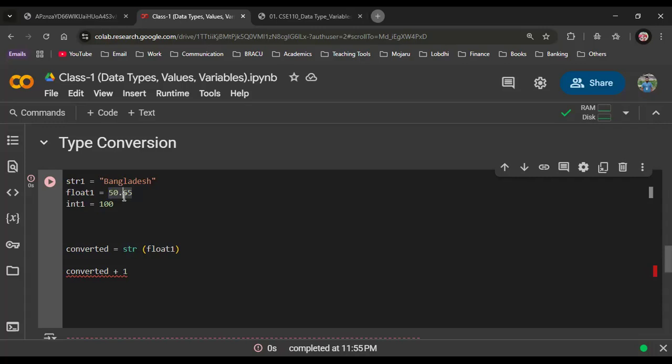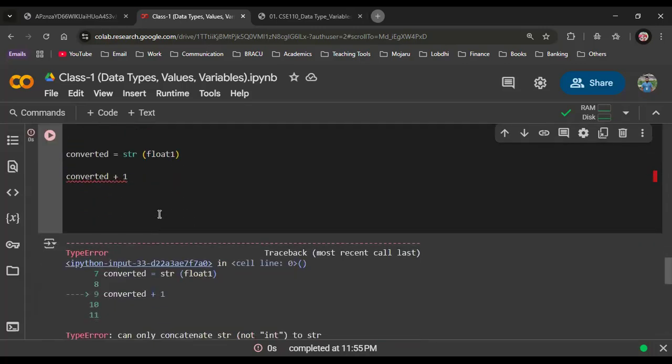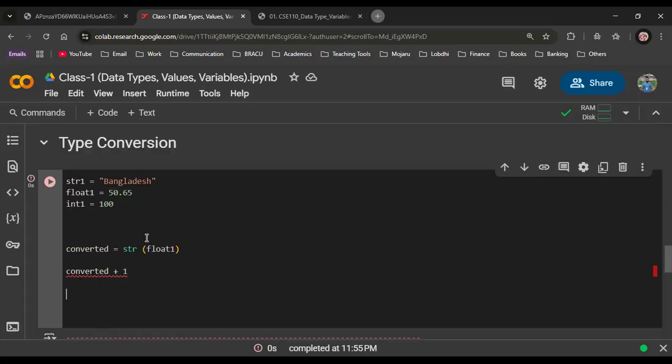It is simply a character, like a dot, like letters. So can a letter be added to a number? No way. That's why it has given an error. Have you understood this concept? This is very basic, but it must be understood. Lots of students get confused here. So that's why we got an error here.